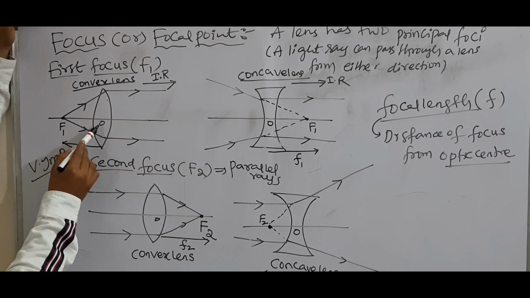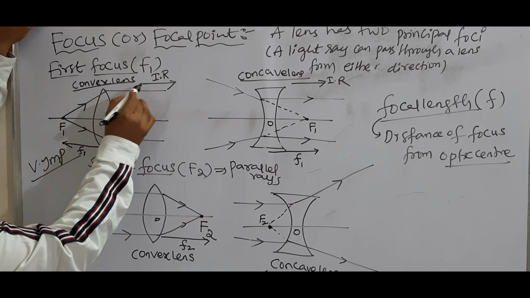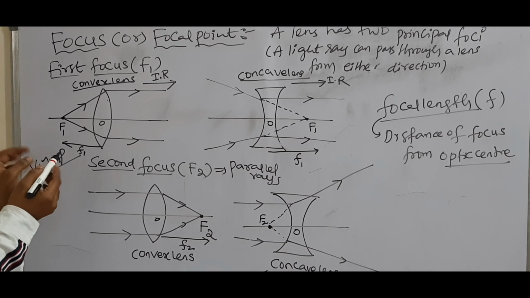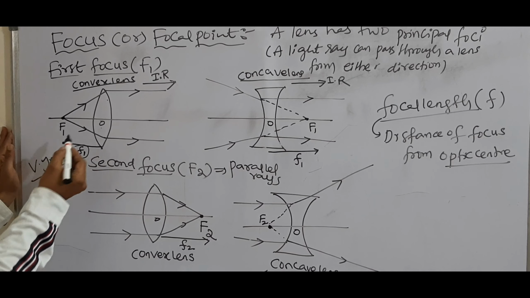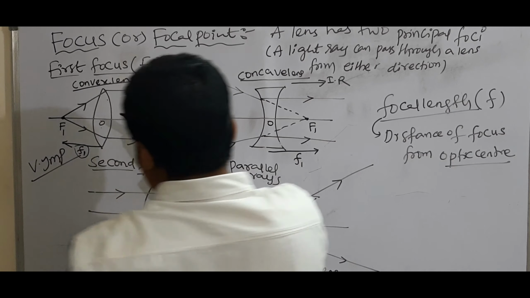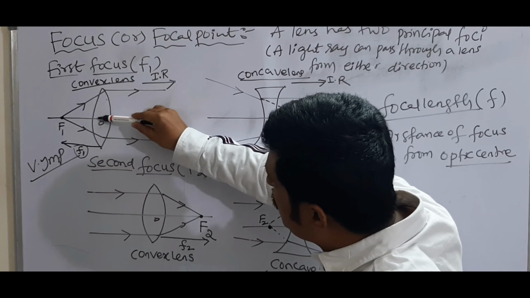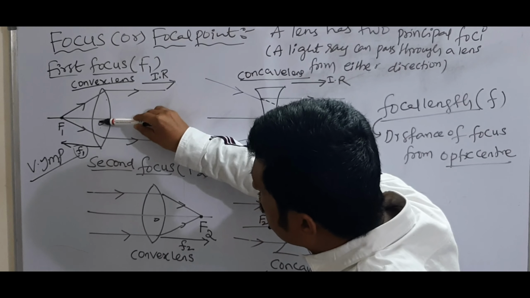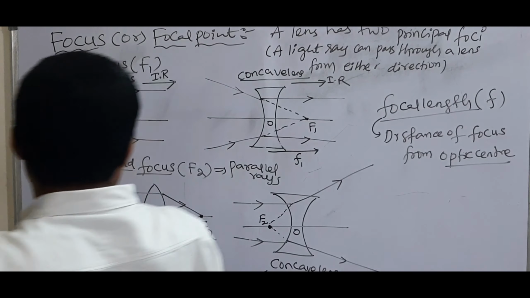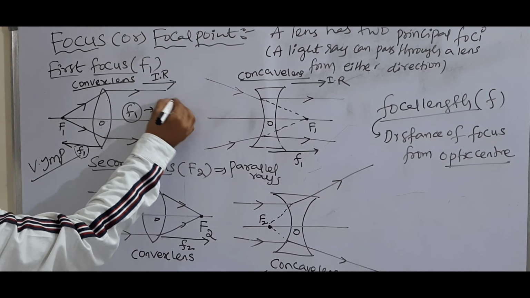All distances are measured from optical center. If the distances are measured in the direction of incident rays, they are taken as positive. To measure focal length f1, we are moving opposite to the direction of incident rays. So this f1 is taken as negative.